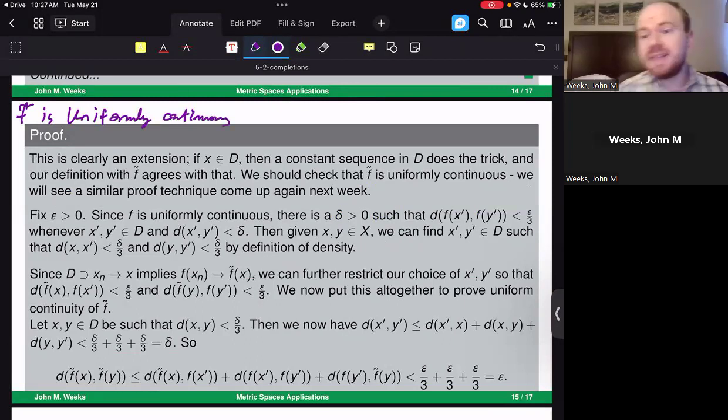This sort of proof technique does come up quite a bit, so I recommend trying to break this one apart and see if you can find out what's interesting. Note all of the places that you need epsilon over 3s.